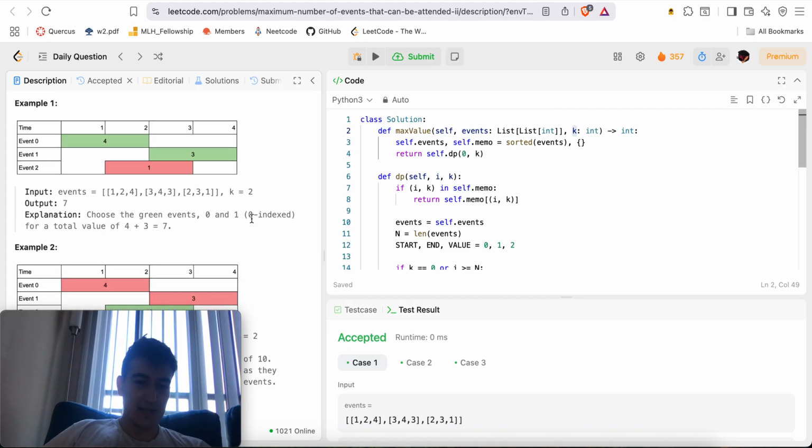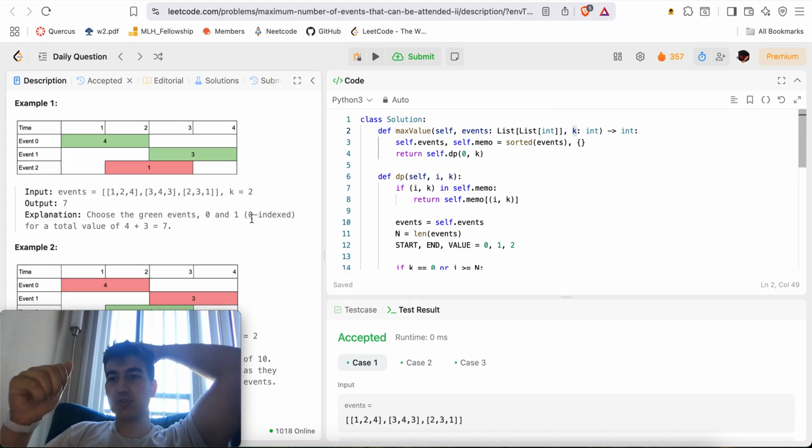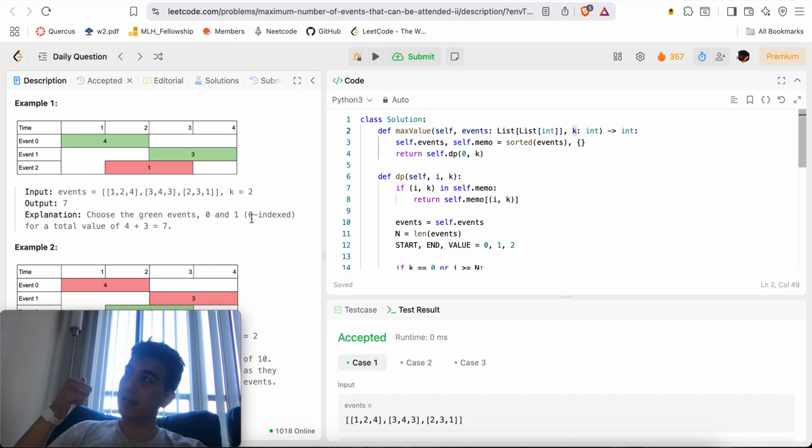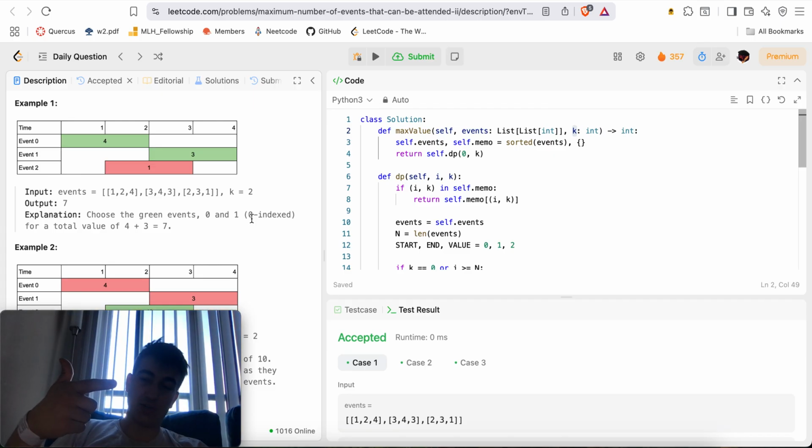So what I said is, first, for interval problems, there's almost always 2 ways to solve them. One is you sort them, and usually you do something greedy. This time I did dynamic programming, but sorting is usually a good technique. The other good technique I usually use is line sweep.